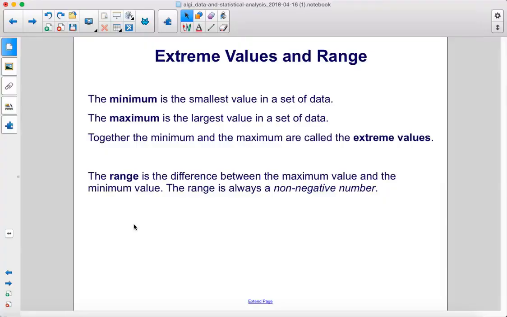The minimum is the smallest value in a set of data. The maximum is the largest value in a set of data. Together, the minimum and the maximum are called the extreme values. The range is the difference between the maximum value and the minimum value. The range is always a non-negative number.